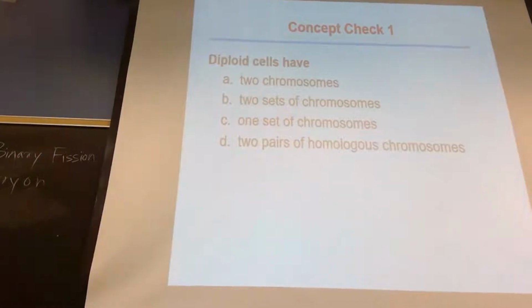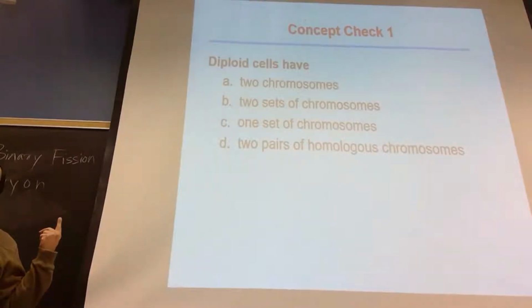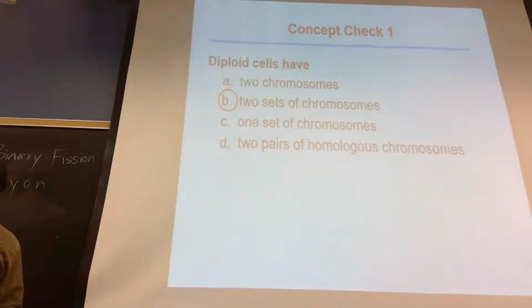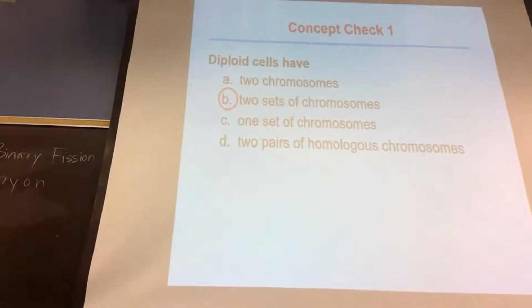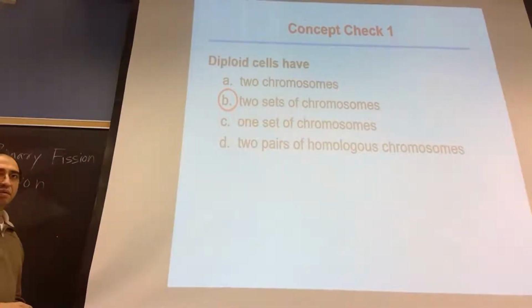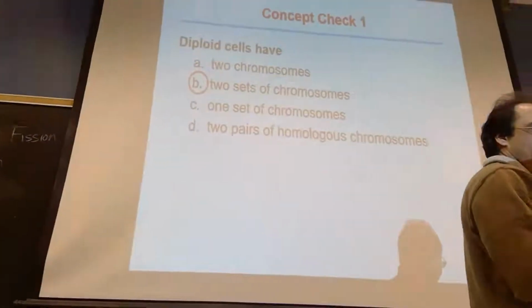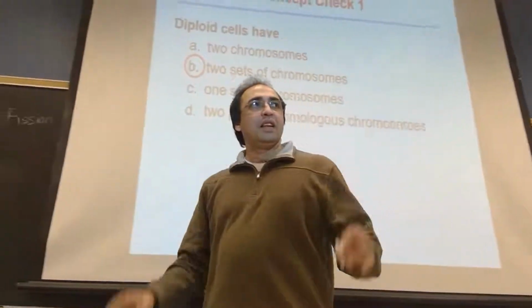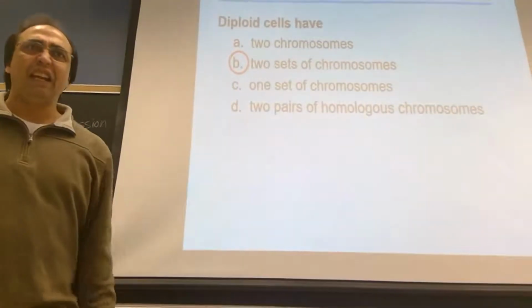So diploid cells have two chromosomes, two sets of chromosomes, one set of chromosome, two pairs of homologous chromosomes. Which will be the answer? Two sets of chromosomes, not two pairs of homologous chromosomes. Two sets of chromosomes, that means 23 into 2. Clear? I need to look at your face to see that you are confident that you know that.